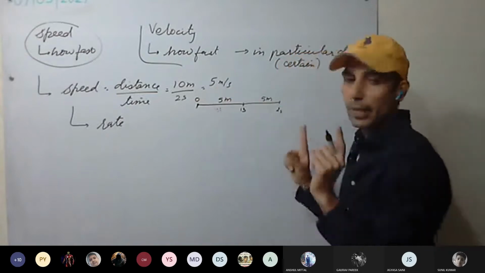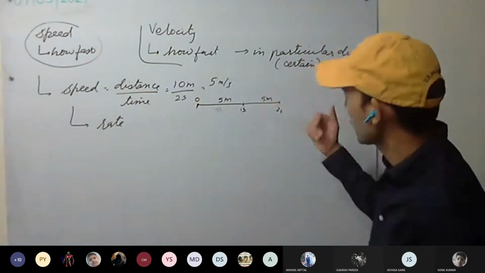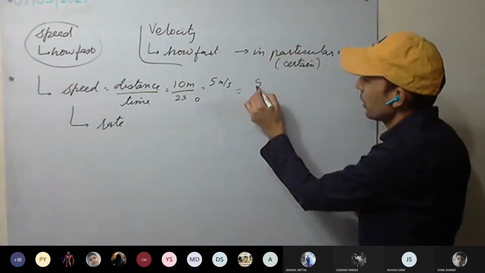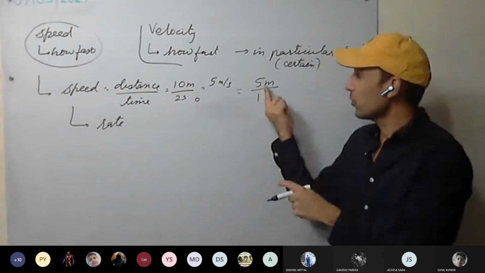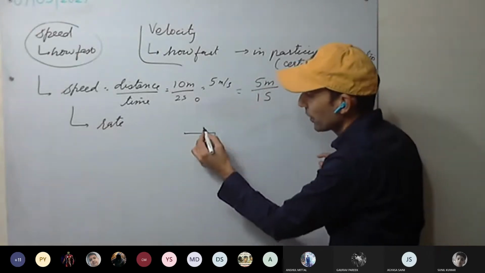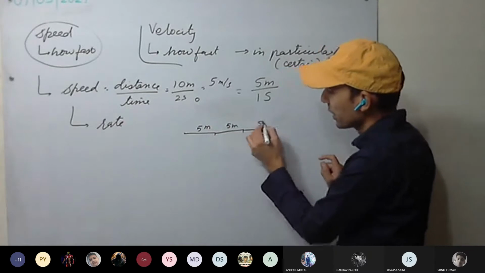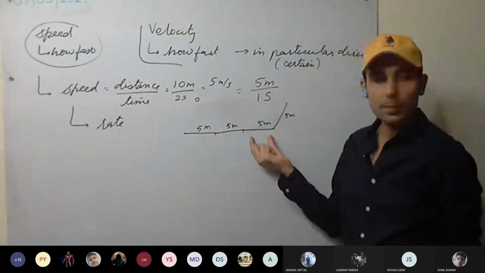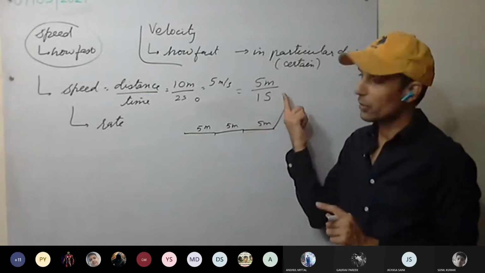5 meter per second. It means the distance is changing by how much? This is very important because it will be used further as well. 5 meter per second: in 1 second, the distance is changing by 5 meters. You can see after 1 second it has become 5 meters, another 1 second, another 5 meters, another 1 second, another 5 meters. Every second it is changing by 5 meters. You understood this? This is very basic and it is required.